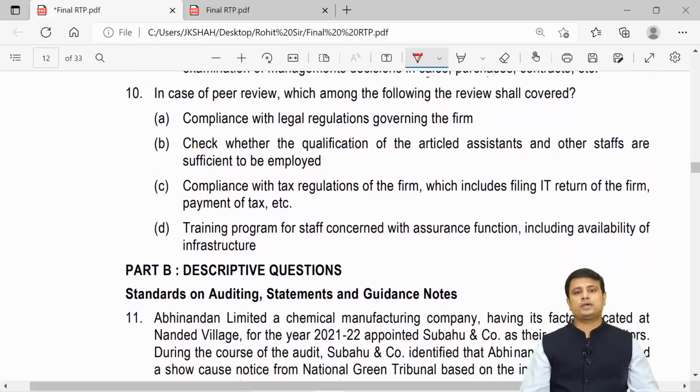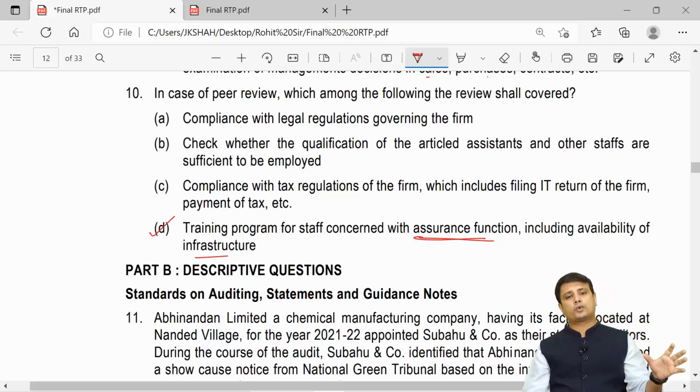Last, in case of peer review, which among the following shall the review cover? A was compliance with the legal regulations governing the firm. Next is checking whether the qualification of the article assistants and the other staff is sufficient for them to be employed. Then, compliance with the tax regulations of the firm, which includes filing IT of the firm, payment, etc. And training programs for staff concerned with assurance function. My friends, peer review deals with assurance, including availability of infrastructure. So here D is one of the most appropriate answers. So for question number 10, the answer will be D.